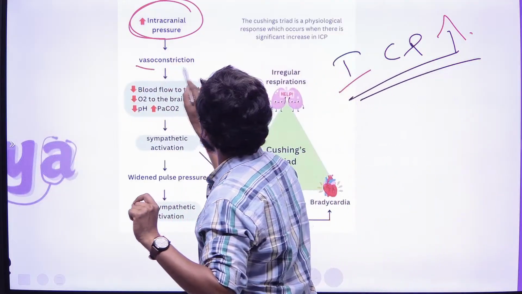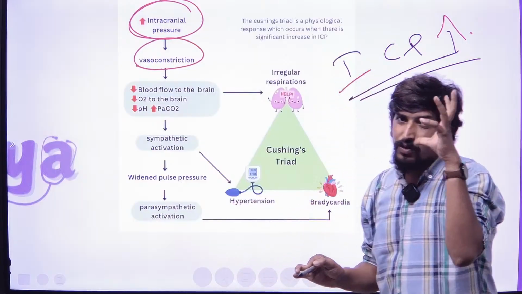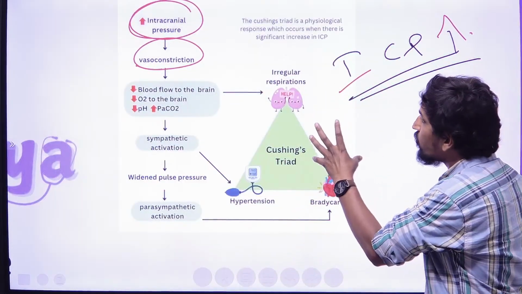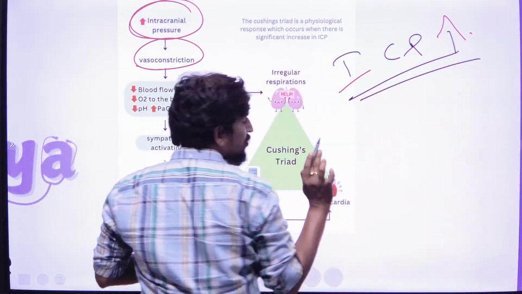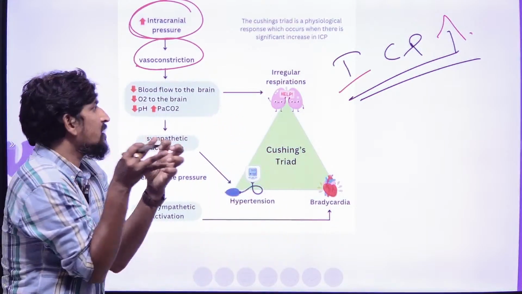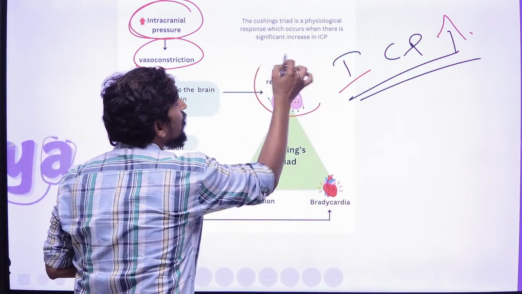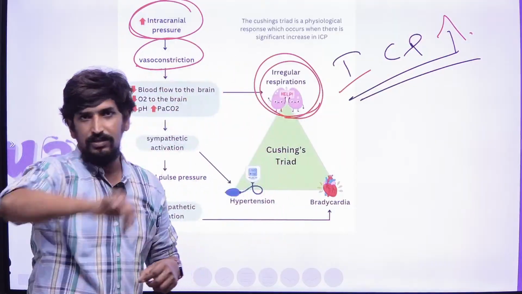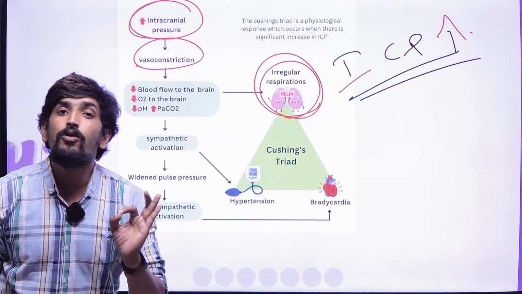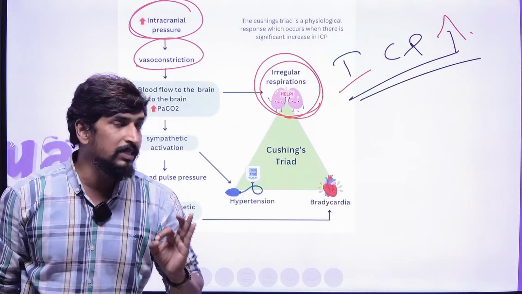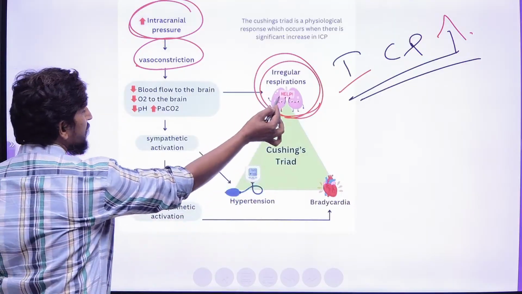There is a sign we can see, that's vasoconstriction. Due to this vasoconstriction, there is irregular respiration, most commonly seen.